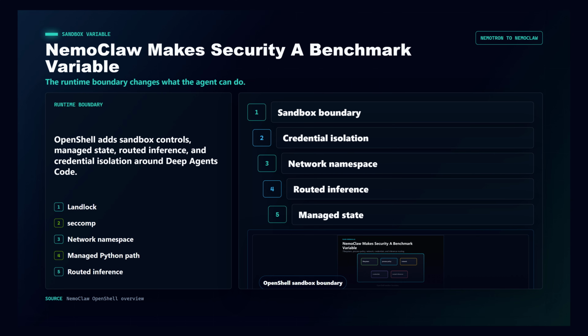Now move from Deep Agents into NemoClaw. OpenShell puts the agent in a sandbox using controls like Landlock, seccomp, and network namespace isolation. NemoClaw's managed Deep Agents path uses controlled launchers, managed state, routed inference, and a read-only managed Python environment. That makes the runtime safer, but it also means the benchmark environment changed.